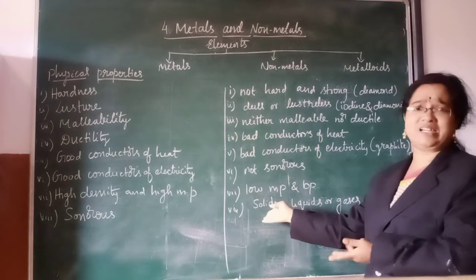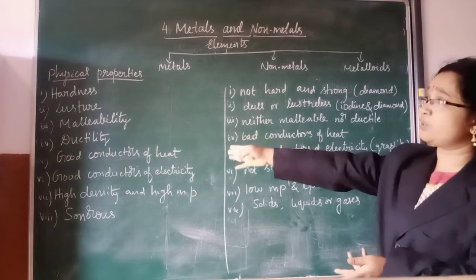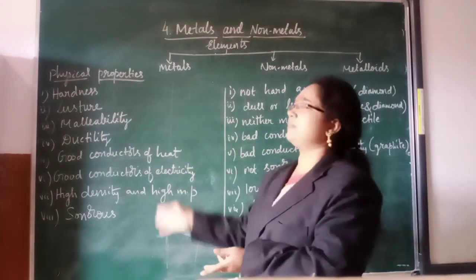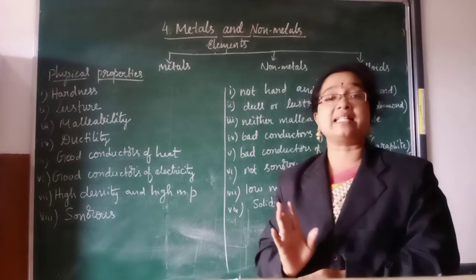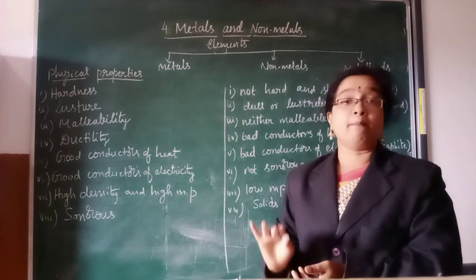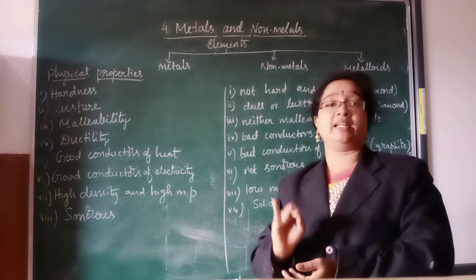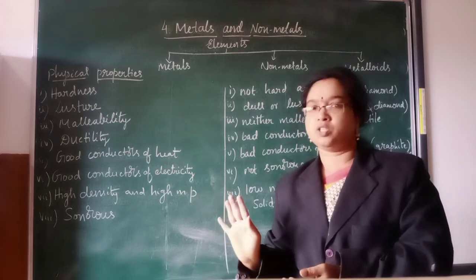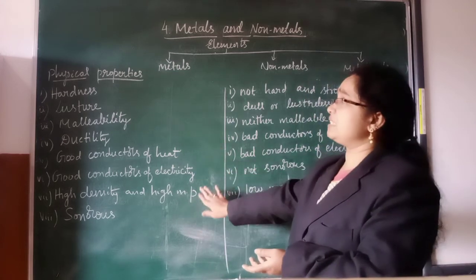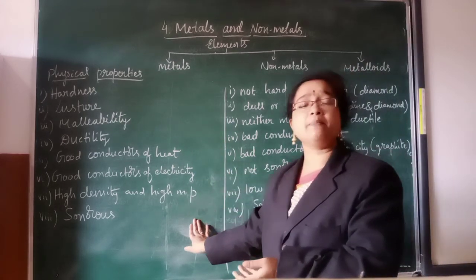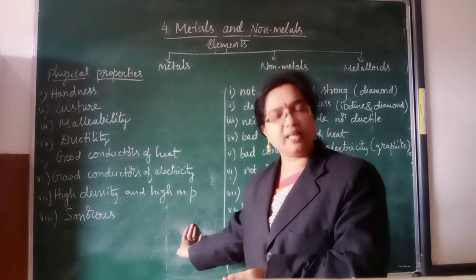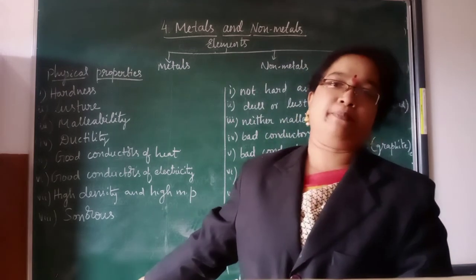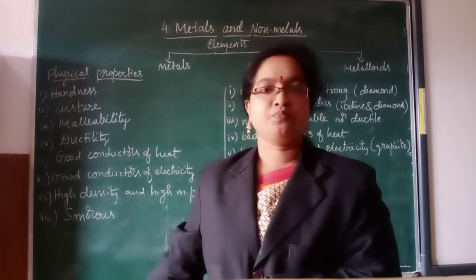Solids include sulfur and carbon. Whereas all the metals are generally solids, except mercury. Mercury is the only metal that is in liquid state at room temperature. Clear, children? Thank you.